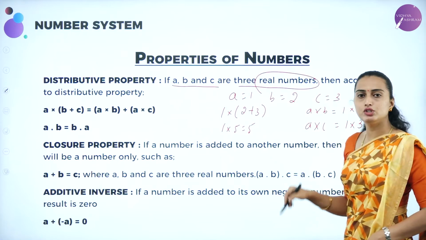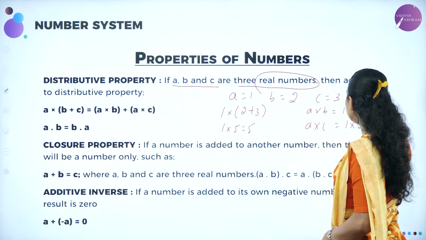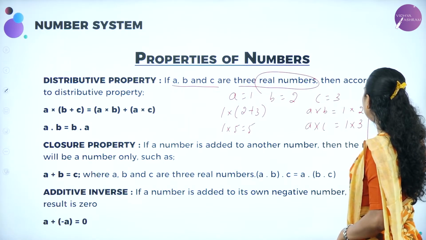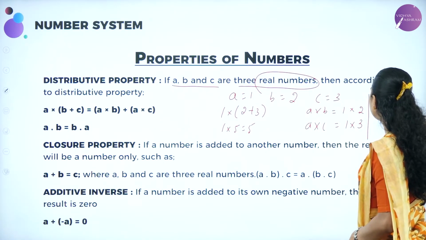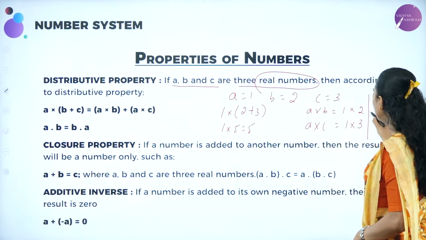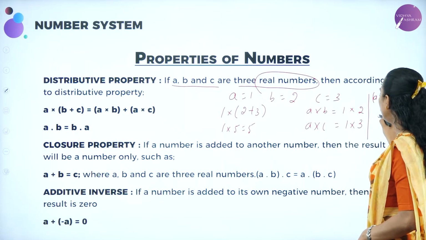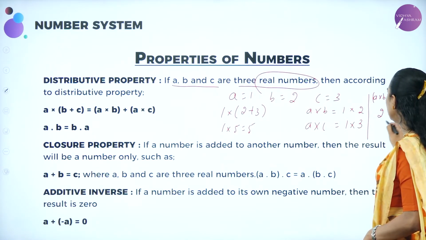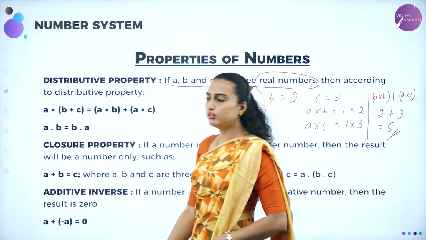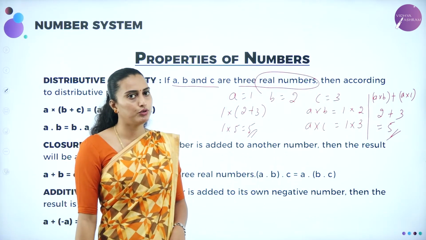You have to add these two. That is, you are going to have A into B plus A into C, which is nothing but 1 into 2 is 2, plus 1 into 3 is 3, which you are going to get as 5. See, these two are equal. Therefore, this gives you the distributive property.